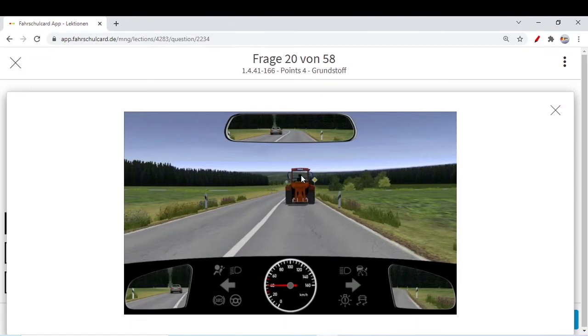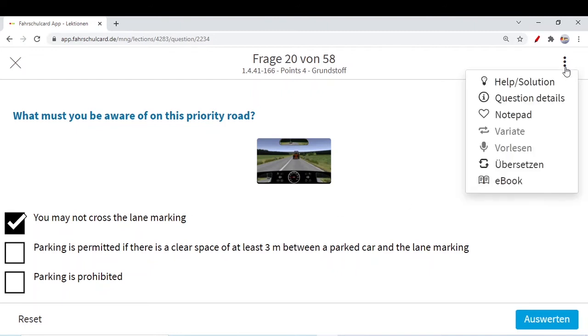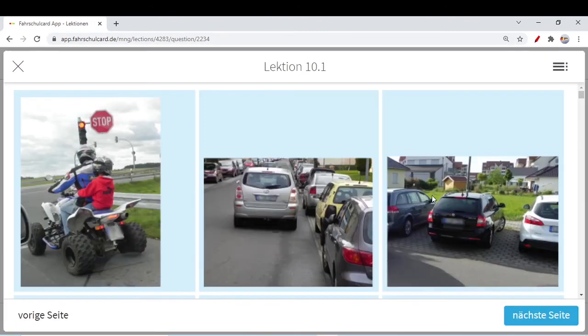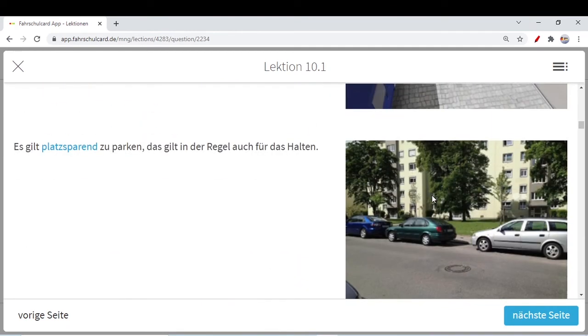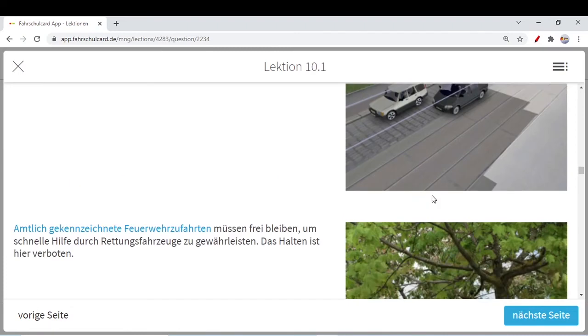You can never ever actually park your car outside built-up areas. Stopping is fine, but parking your car outside a built-up area, even on the hard shoulder, is not allowed. So what must you be aware of? Parking is permitted if there is a clear space of at least 3 meters between a parked car and the lane marking. Actually, it is only for stopping purposes, if there is a clear distance of, let's say, 3 meters between the stopped car and the lane marking.